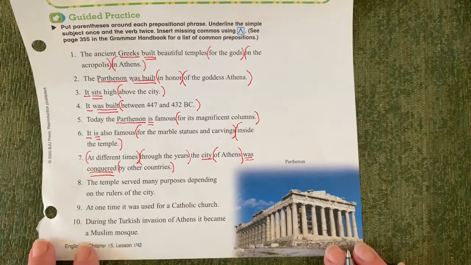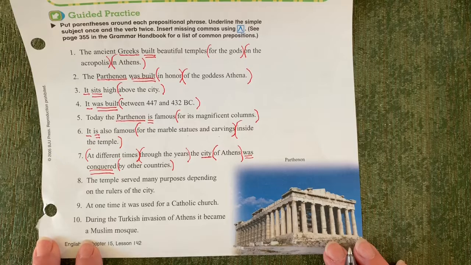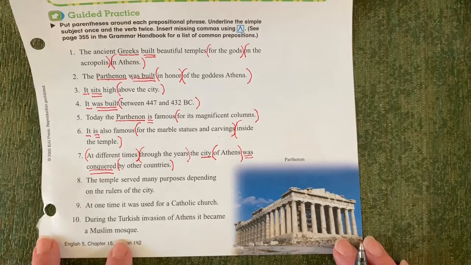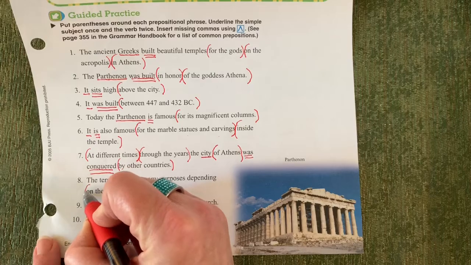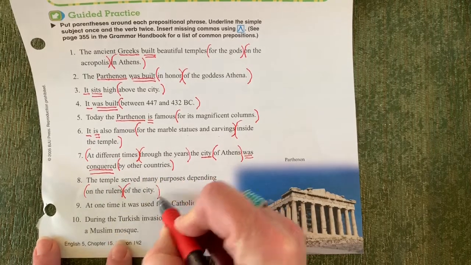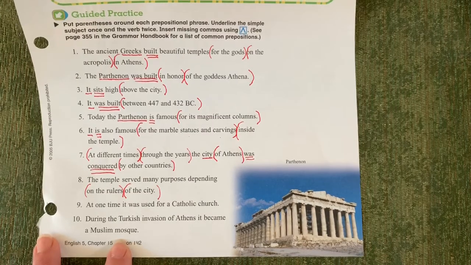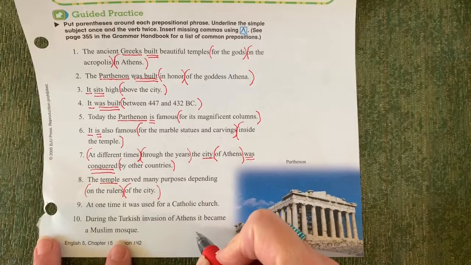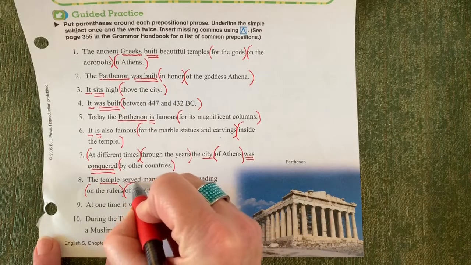Okay. Number 8. The temple served many purposes depending on the rulers of the city. Okay, so what prepositional phrases do you see there? Yep, on the rulers of the city. Okay, so who or what is the sentence about? Yes, it's about the temple. And what did the temple do? It served.